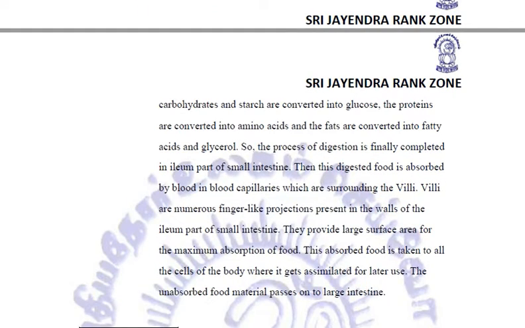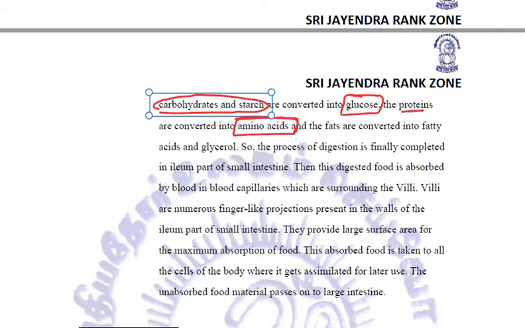All the carbohydrate and starch present in food will be converted into glucose. All the proteins will be converted into amino acids, and the fats will be converted into fatty acids and glycerol. So, in the ileum part of the small intestine, the process of digestion is finally completed.